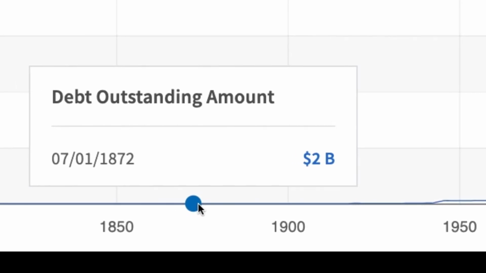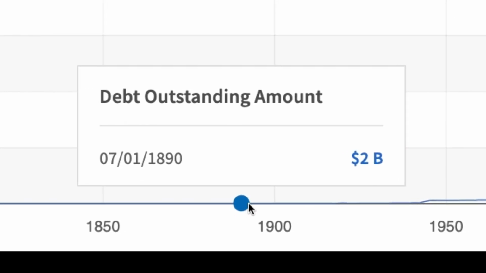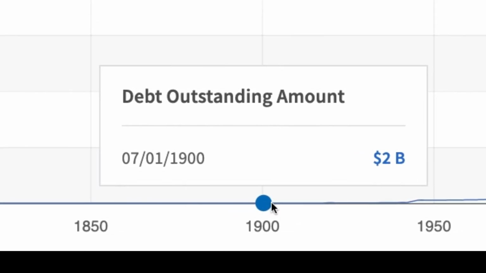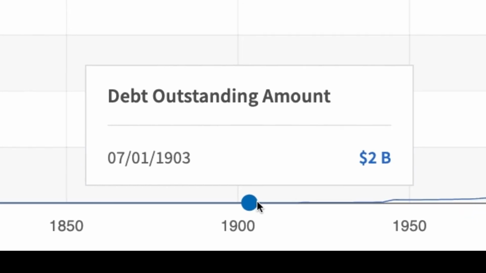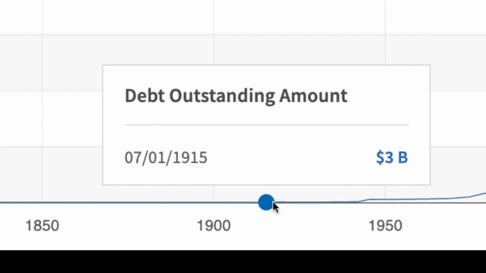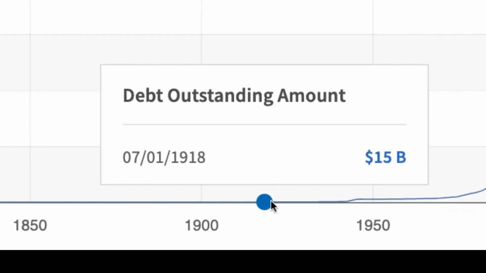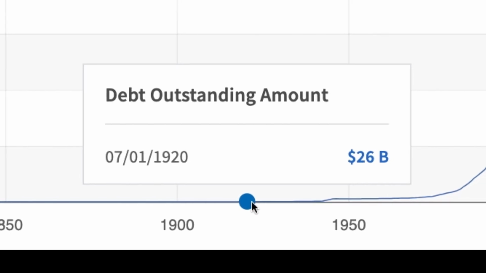It kind of stayed in that 2 to 3 billion range for a while through the 1870s, and then into the early 1900s we're still in that kind of 2 billion range. And then obviously you can see once World War I breaks out, we're at about 3 billion, and then all of a sudden it jumps up to 4 billion, 15 billion there in 1918. You can see, and then we're at 27 billion.